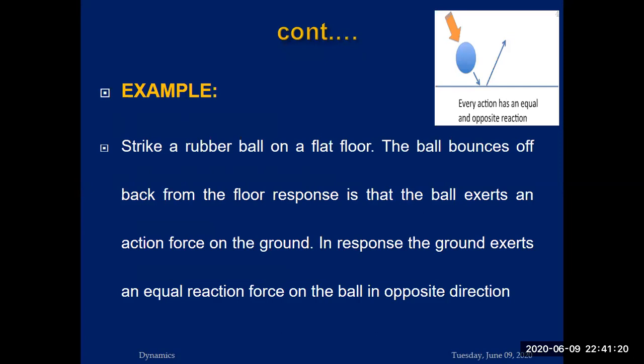When you hold a gun and fire, the bullet moves in the forward direction. This is the action. As a result, according to Newton's third law of motion, there must be a reaction in the opposite direction. This reaction acts on your shoulder, and it moves your shoulder in the backward direction. So these are a few examples to understand how action and reaction are equal but opposite in direction.